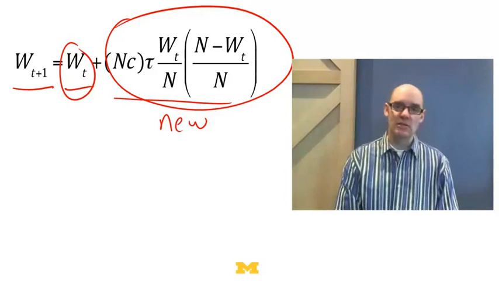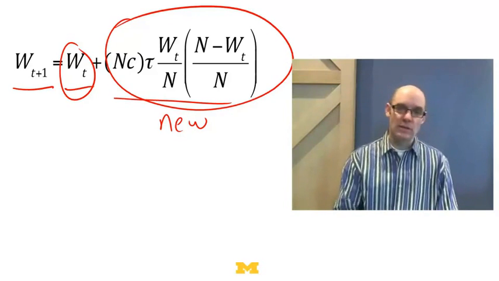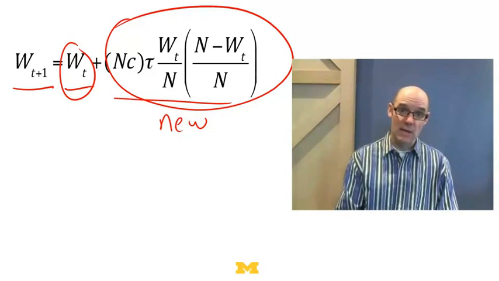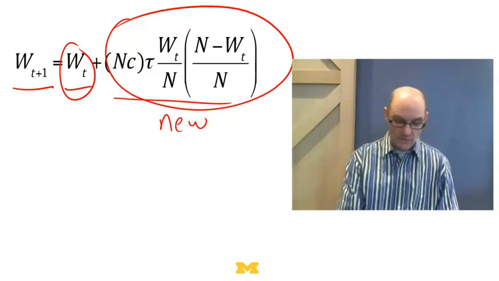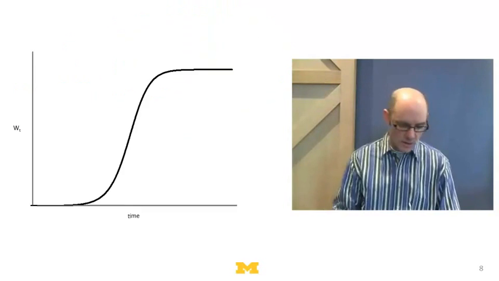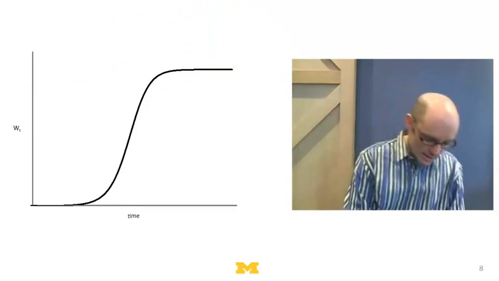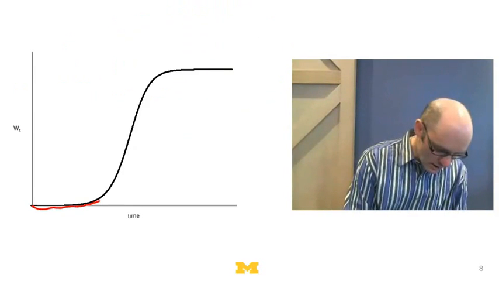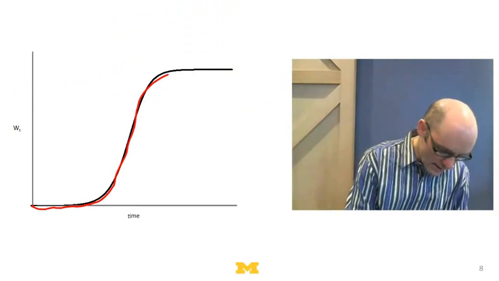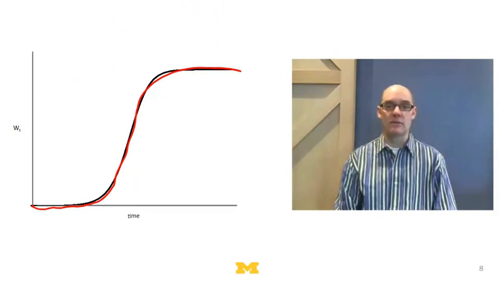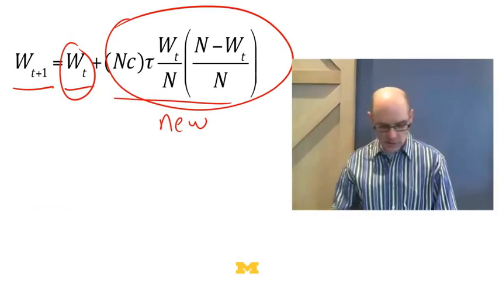So what epidemiologists do is they use this equation and try to say, okay, what does this tell us about the spread of a disease, or the spread of diffusion in this case of disease, right? Well, it's going to look like this. It's going to start out really low, and then it's going to go really fast, and then it's going to get really slow again. Well, why is that? Let's look at this equation a little bit.